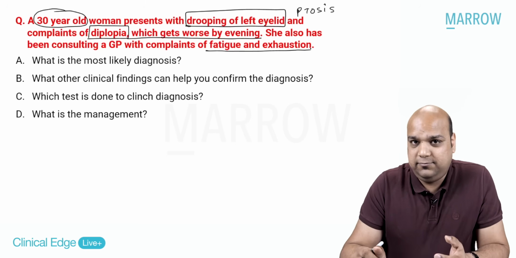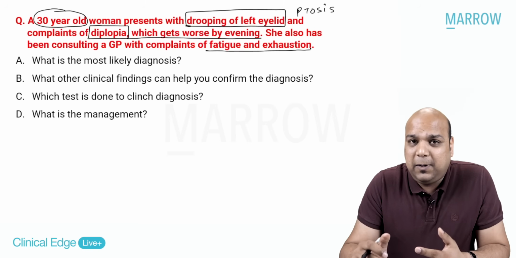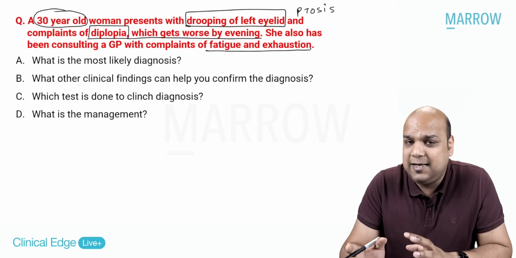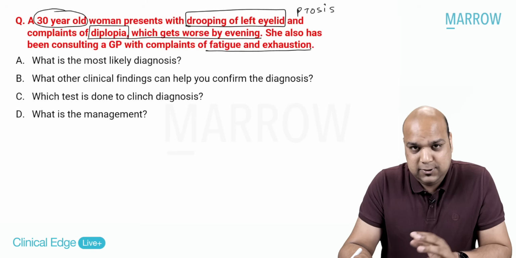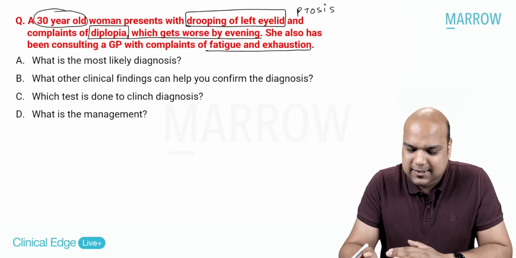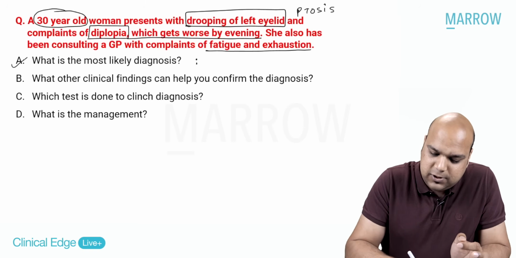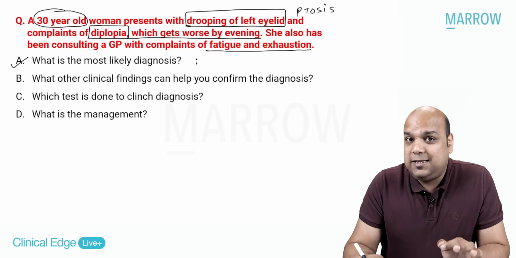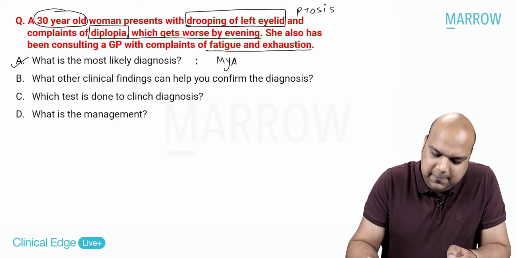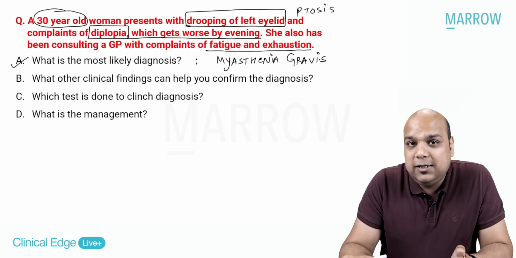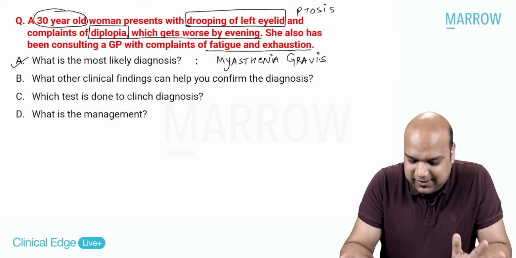What can you think of? That the levator palpebrae superioris is also getting fatigued by the evening, and that is why the diplopia is increasing. Okay, everybody. So fatigue as the day progresses is in which condition? What is your most likely diagnosis? There will be ptosis, there will be diplopia. Yes, it will be myasthenia gravis. Okay. Acetylcholine antibodies, worsening as the day progresses. I hope you understand.